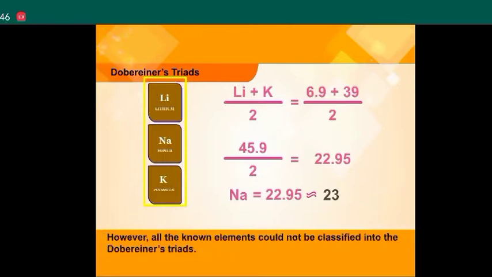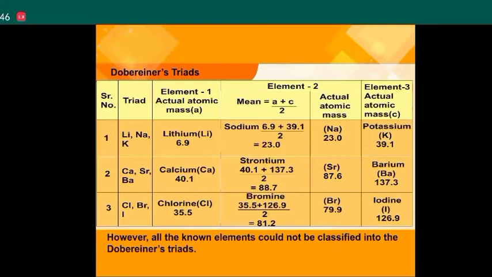However, all the known elements could not be classified into Döbereiner's triads. The table has the serial number, triad, element 1 with its actual atomic mass A, element 2 with mean equal to A plus C upon 2 and its actual atomic mass, and element 3 with its actual atomic mass C. Number 1: Li, Na, K. Lithium 6.9, sodium (6.9 plus 39.1) upon 2 equals 23.0, actual 23.0, potassium 39.1.